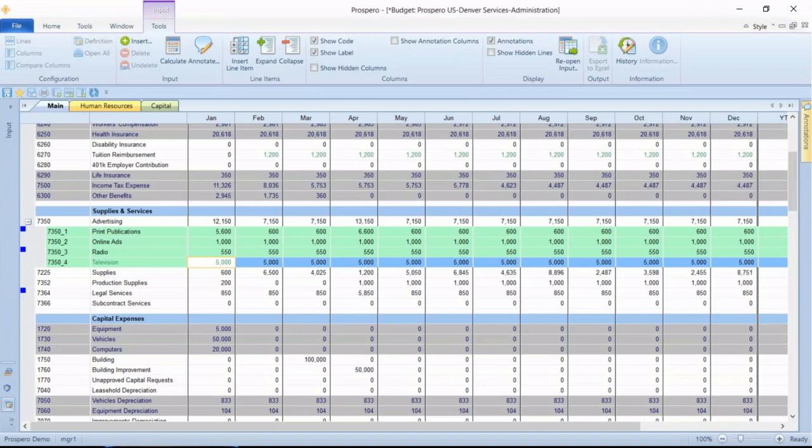It doesn't mess up your consolidations because the consolidation is all based on the account numbers, which will be account 7350 for advertising.